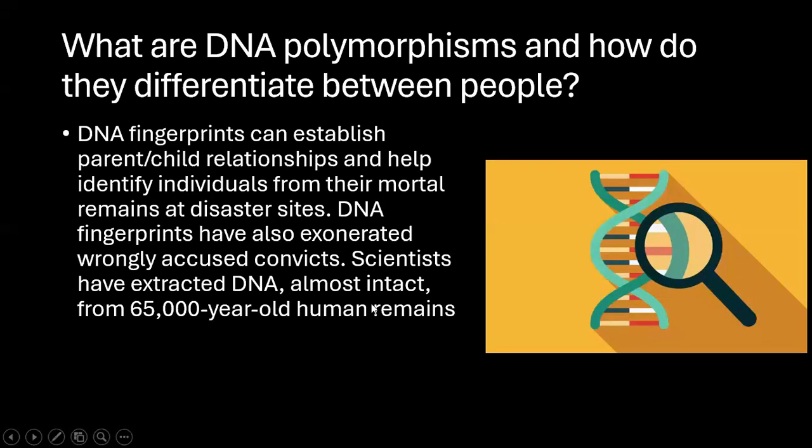Okay. So the first topic for today is: what are DNA polymorphisms and how do they differentiate people? This first topic is very, very important, and it is related to DNA polymorphism. Let us understand the meaning of polymorphism and what DNA is. If you are not from a science background, you may not be able to understand what DNA is. See, DNA is a kind of genetic material that is present in all human beings and all animals for that matter.